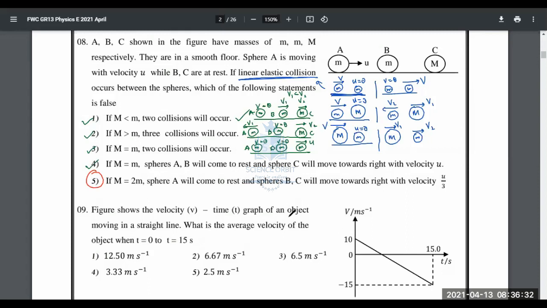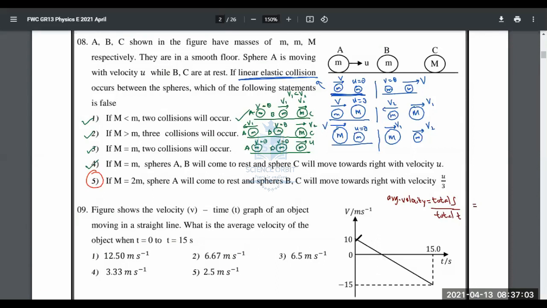Question number 9. They're asking about the average velocity. What is the average velocity? Average velocity is given by the equation total displacement divided by total time. So we need to find out the total displacement. For that, we need the area.